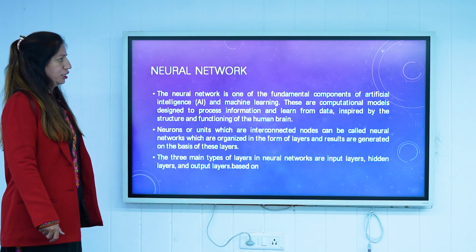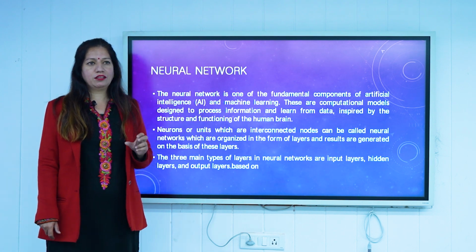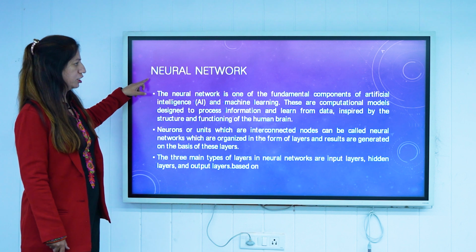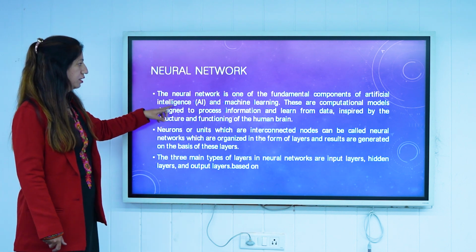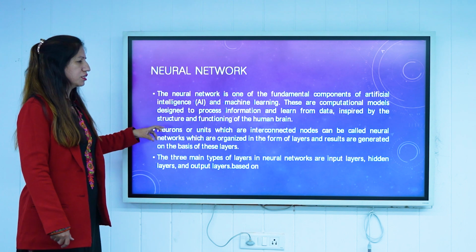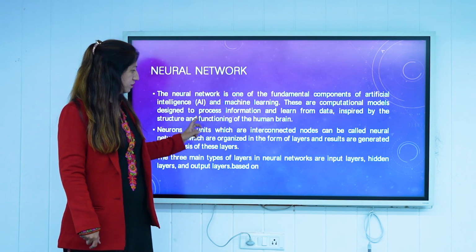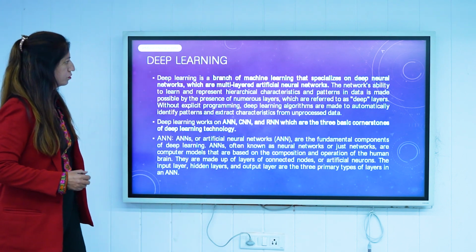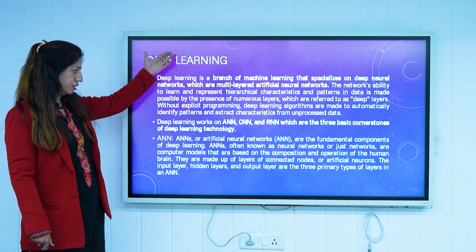Another is the neural network. Now after machine learning, another subset is deep learning, and for deep learning, the major part is the neural network. So the neural network is the main fundamental component of AI, because a neural network is basically used to design any network, right? A neural network is used to imitate the functioning of a human brain. If I show the diagram of a neural network, this is deep learning. Deep learning is based on your neural network.